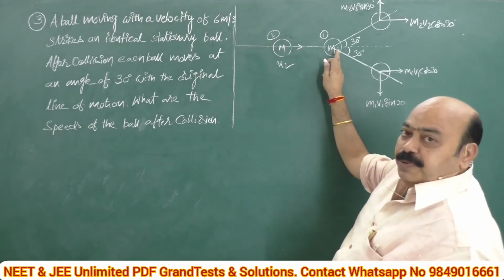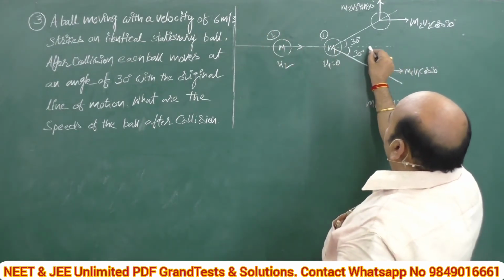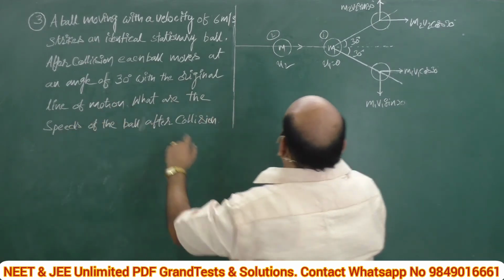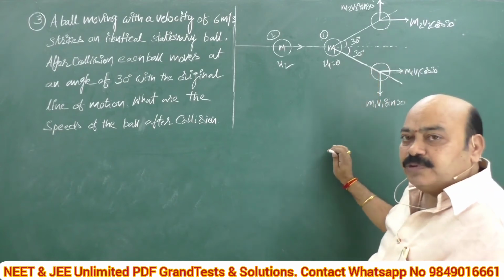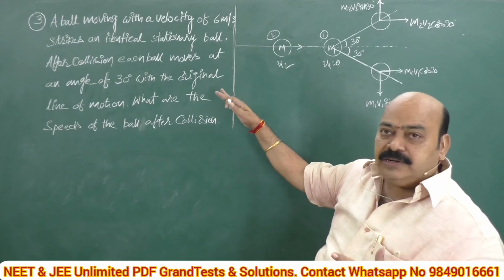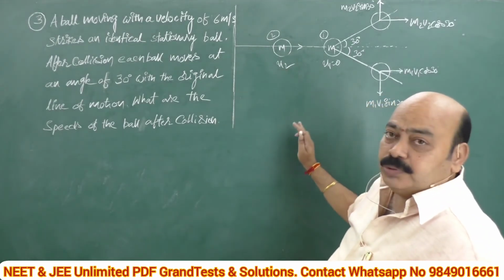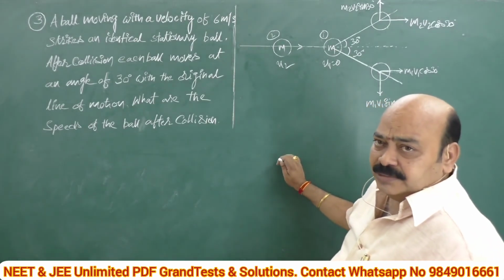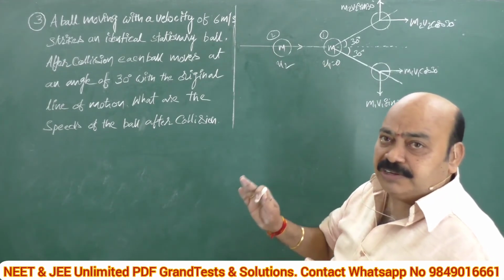When it strikes the ball, both the balls move making an angle 30 degrees with whom? With the original line of motion. This is the original line of motion. They are moving making 30 degrees with the line of motion. Okay? If you are clear with the content, with the problem, with the data, then I will switch over to the solution part. Very casually, be relaxed, be cool. Definitely you can do it with our basic knowledge.